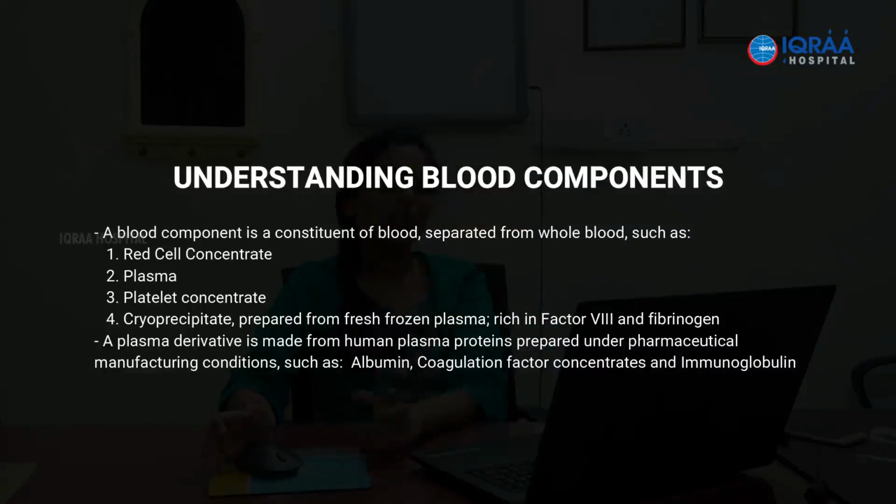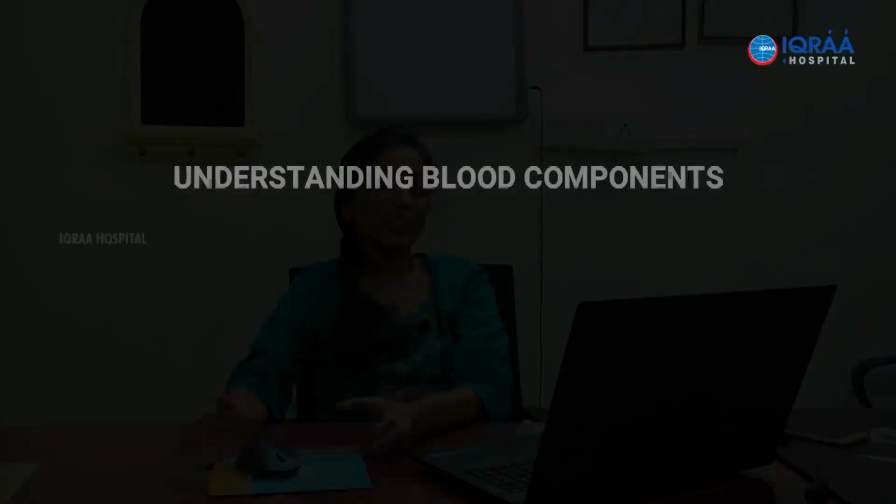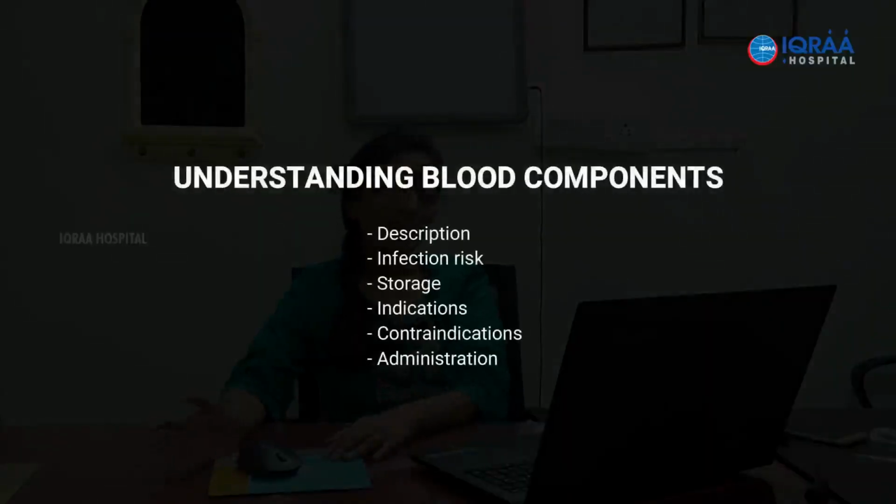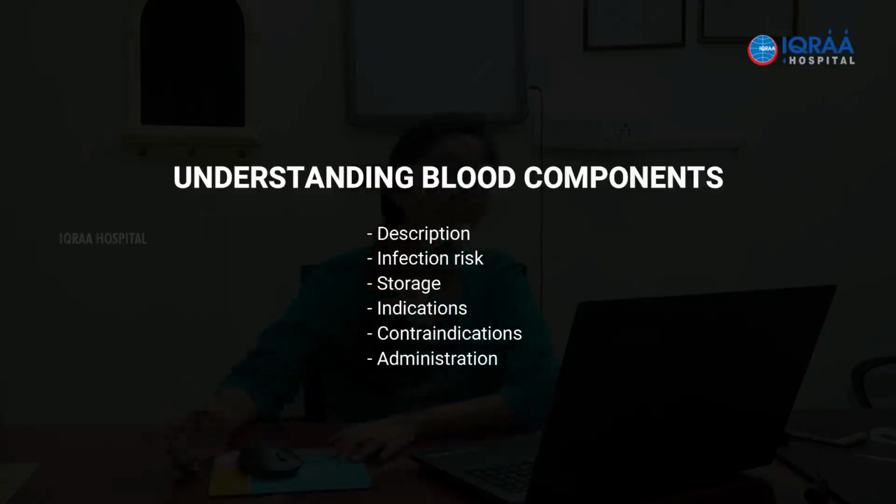What are they ordered for, what is the optimum storage temperature, etc. These are the headings under which I will be discussing each of the components. Their description, that means what exactly that component is, what is the infection risk associated with that component, and what are the storage conditions under which that component is kept. Understanding all this will help us in ensuring transfusion safety and that the patient benefits the maximum from the transfusion of each product. So understanding this is extremely crucial.